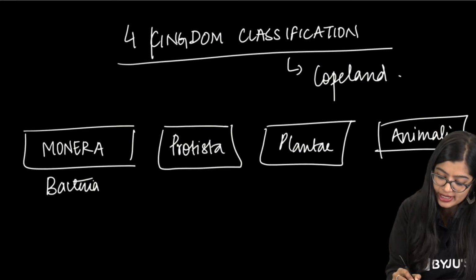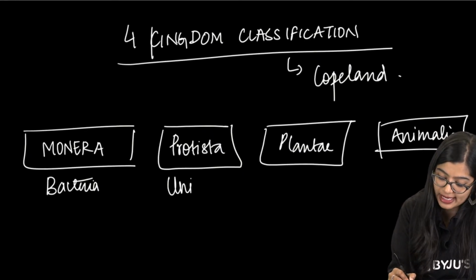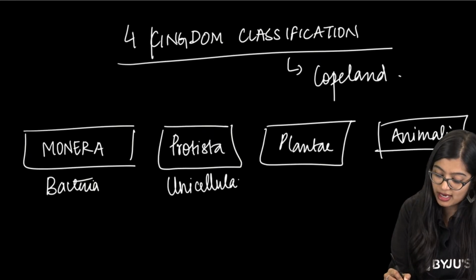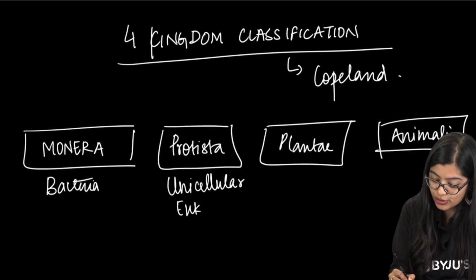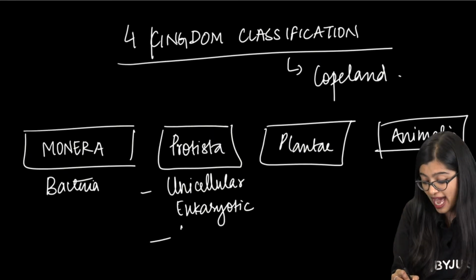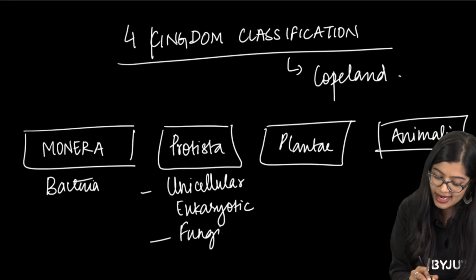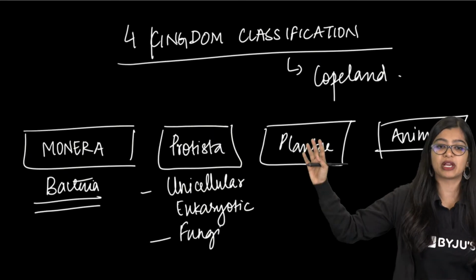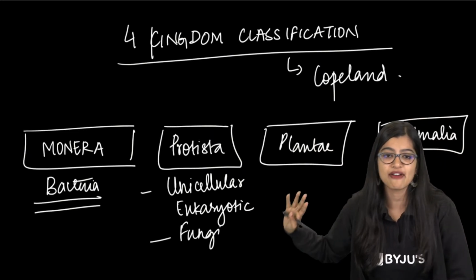So now your Protista has what? It has some unicellular organisms like amoeba. So I will say unicellular eukaryotic organisms. And now it also has your fungi, right? And now your bacteria, which are your prokaryote, has become separate, right? So now we have four kingdom.